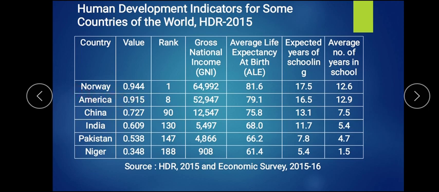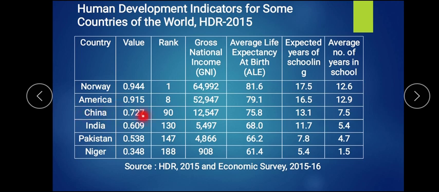Then comes America. It has a value of 0.915, calculated on the same basis. It ranked 8 with a gross national income of 52,947 US dollars, where the average life expectancy from birth is 79 years. Their country says the expected schooling should be 16.5 years of age, but the schooling done is 12.9 years, which is more than Norway also.